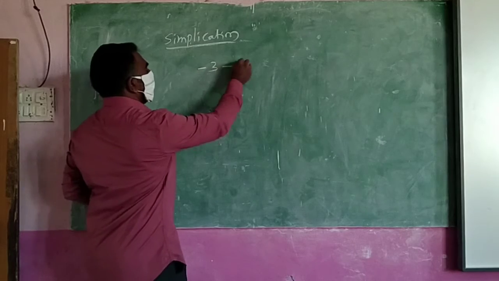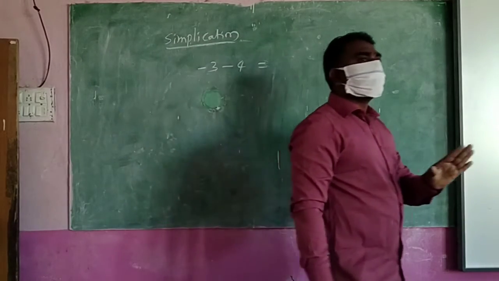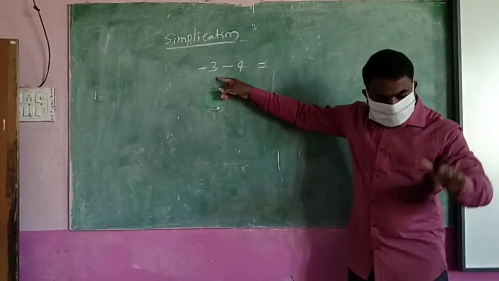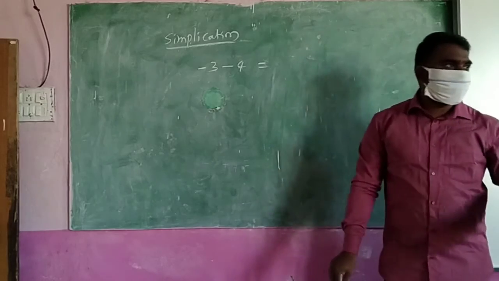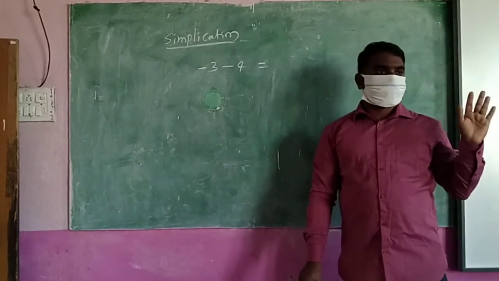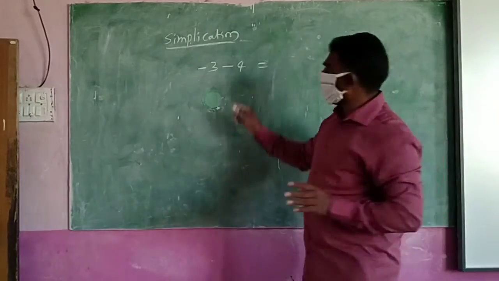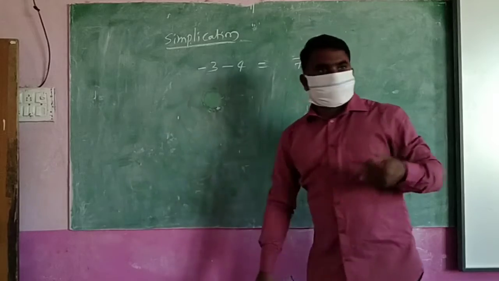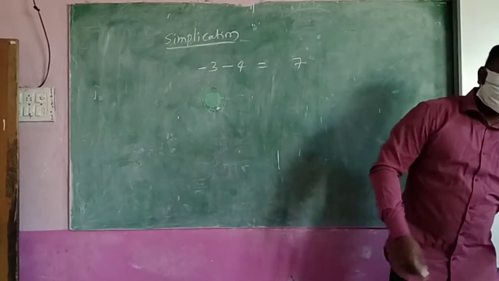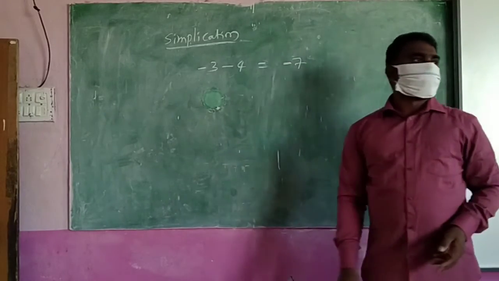So -3 -4 I have given. First of all, what should we do? How are you going? Down. Both are in the same direction, no? I said to you. Both are in the same direction, so what should we find? Total. Total how many steps? 7 steps. Then where are we, down or up? Down, because both times you are going down only. Yes, that's why the answer will be -7.